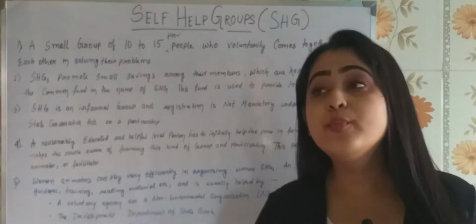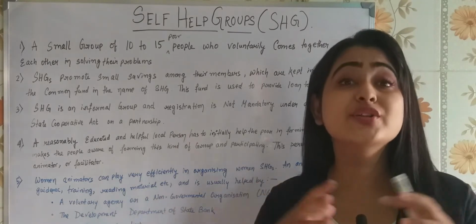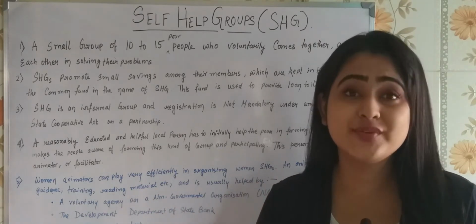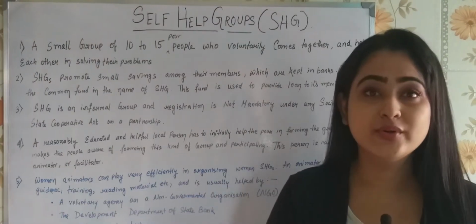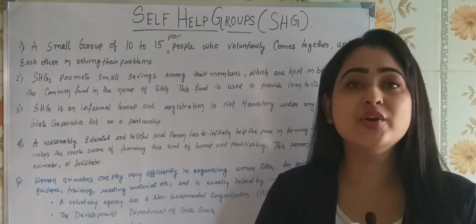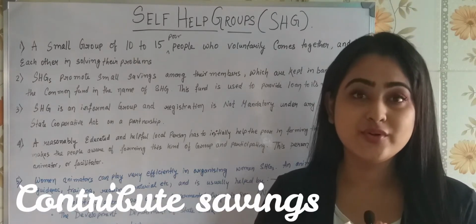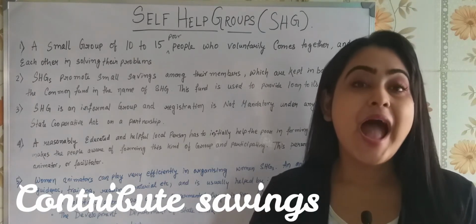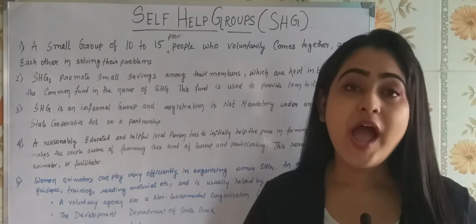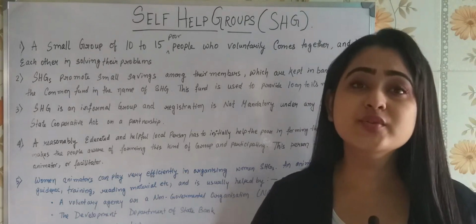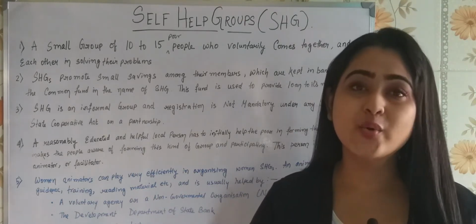It's a group of 10 to 15 people who associate voluntarily. They form the group. What is the basic function of the group? Each and every member is going to contribute some savings, and that savings is going to be kept in the bank. And when is that savings going to be used by all 10 to 15 people? When someone wants to take a loan.